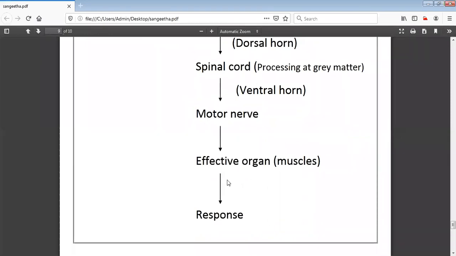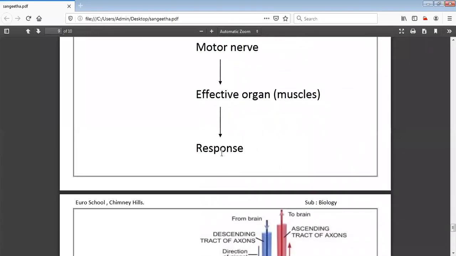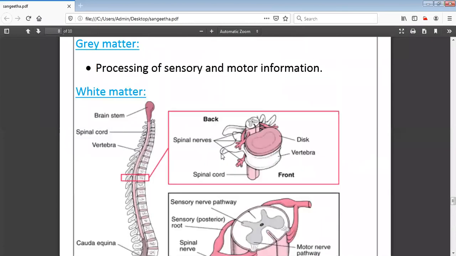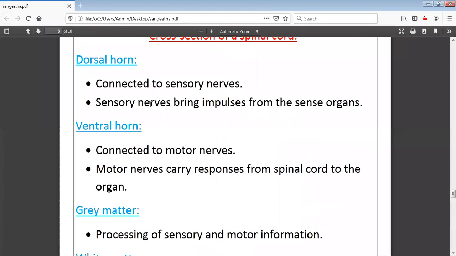Therein it reaches the muscles. So suddenly what will we do? We will remove our hands. So is that clear? That is why I explained to you. Without knowing about the dorsal horn as well as the ventral horn, you cannot understand the mechanism of reflex action. So is that clear?